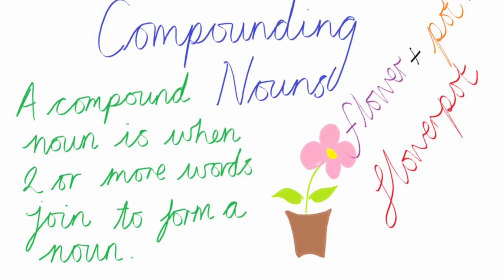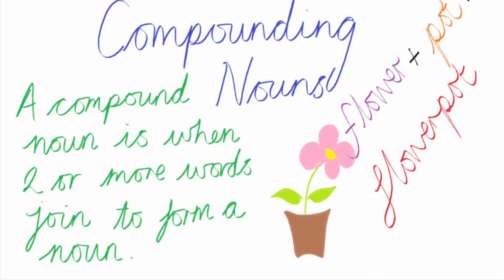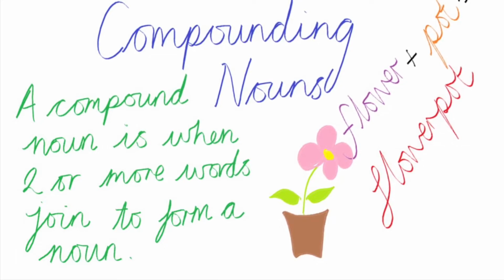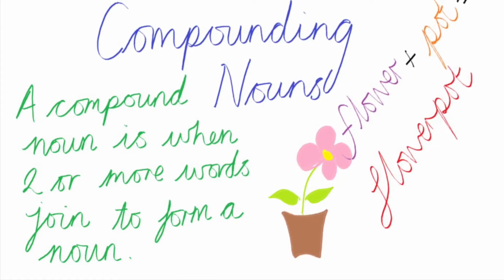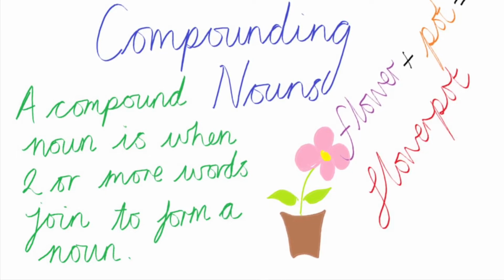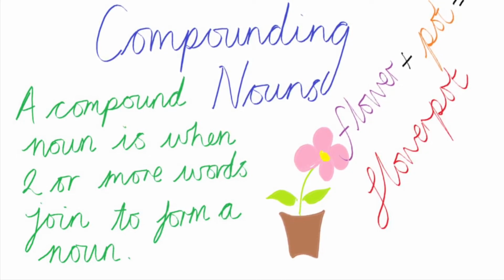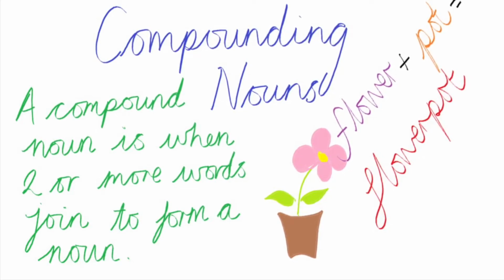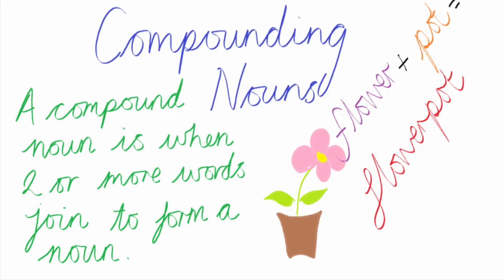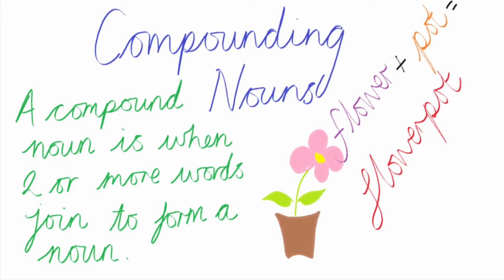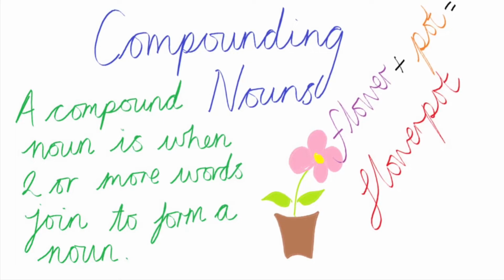Now, after collective nouns, we have compound nouns. But before we start with the compound nouns, let us look at the definition of the word compound. A compound is a thing that is composed of 2 or more separate elements. Likewise, a compound noun is a noun where 2 or more words are joined to form a noun. For example, flower plus pot becomes flower pot.